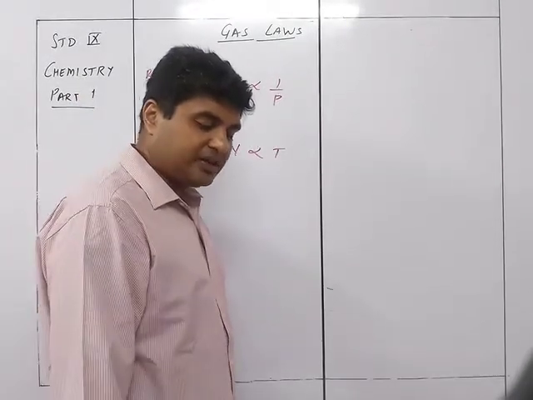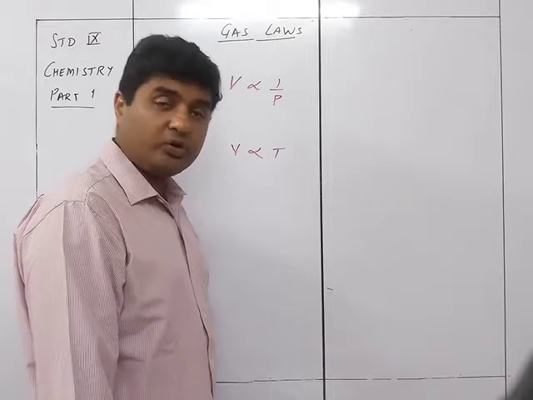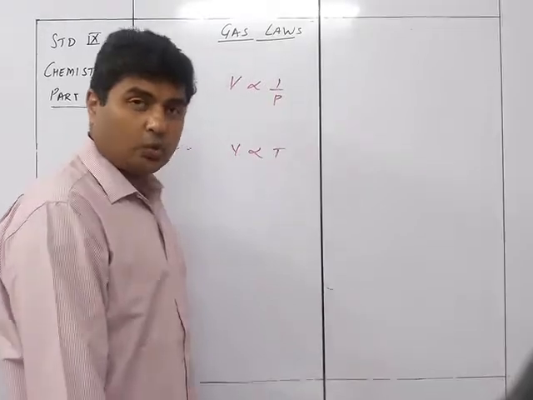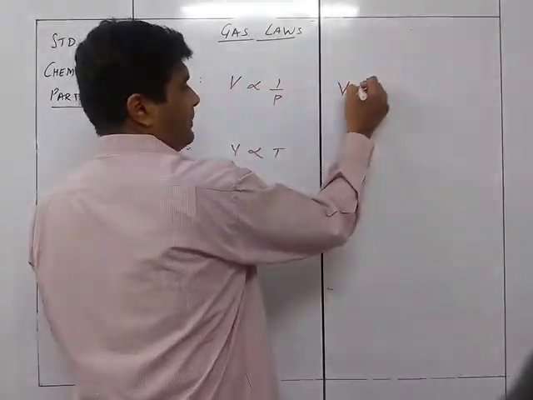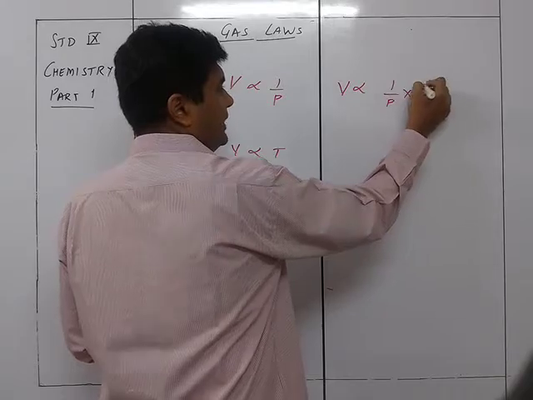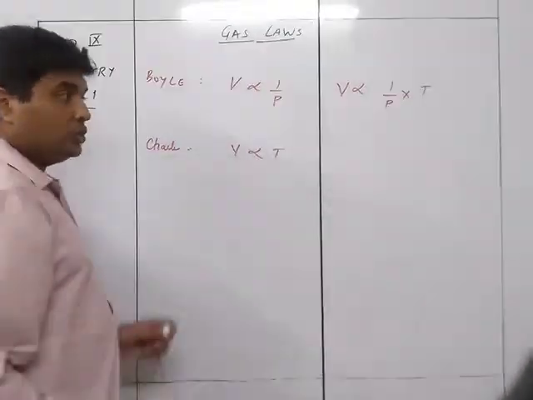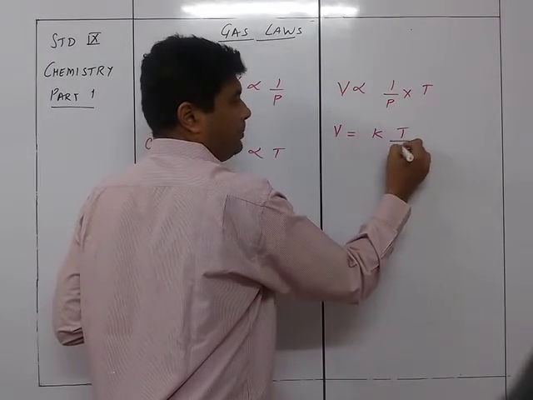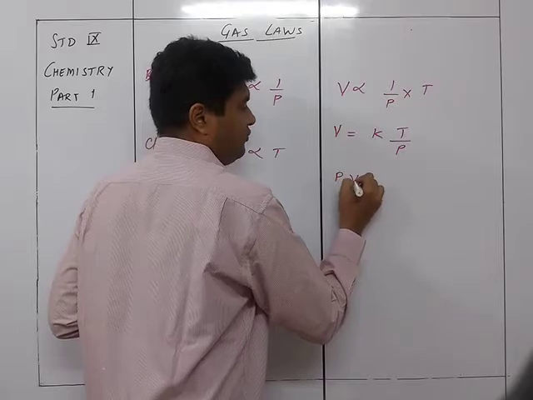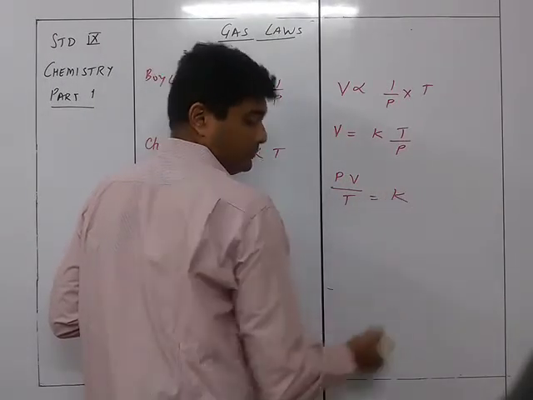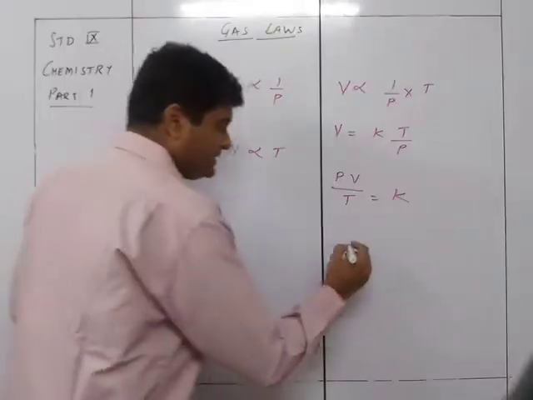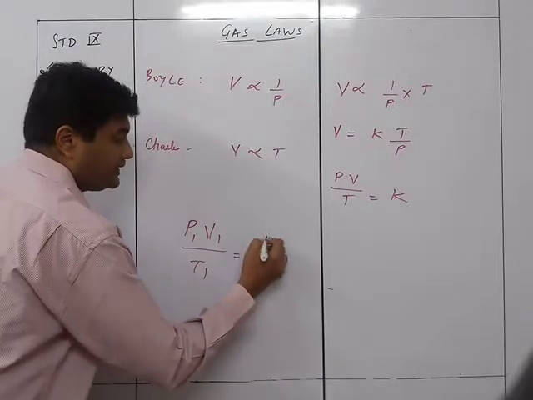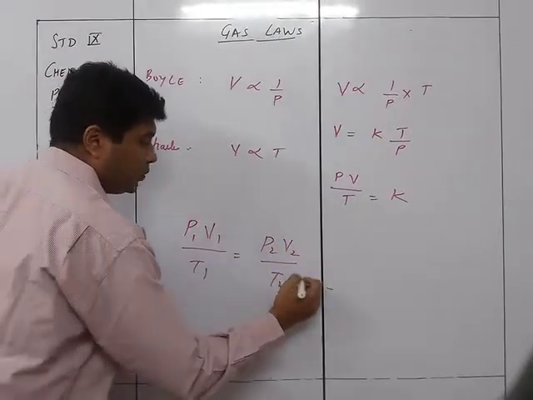Applying Charles' law at constant pressure, the volume of a gas varies directly with the absolute temperature, that is V is proportional to T at constant pressure. But on combining the two, what is going to happen? V is proportional to T upon P. If I take the constant K, it will be V equals K T upon P, or we can say P V upon T is equal to K. Or best, we say P1 V1 upon T1 is equal to P2 V2 upon T2 is equal to K.